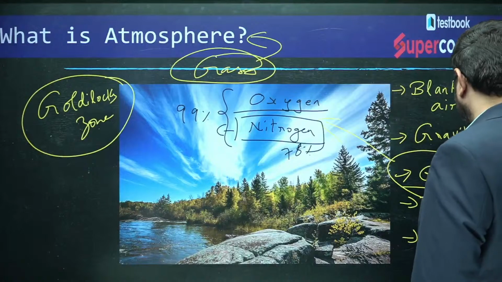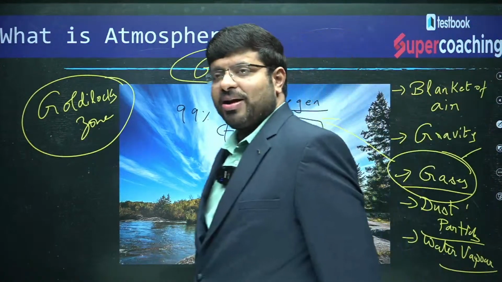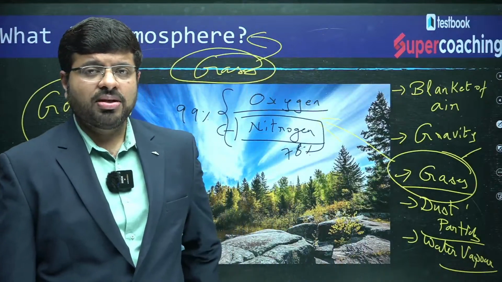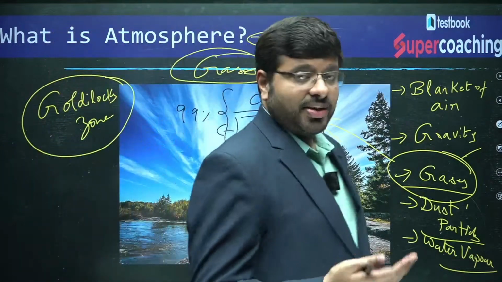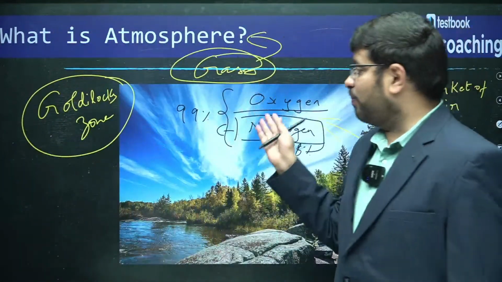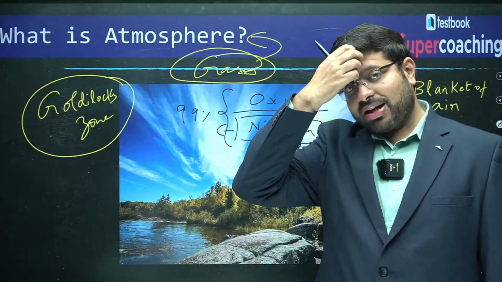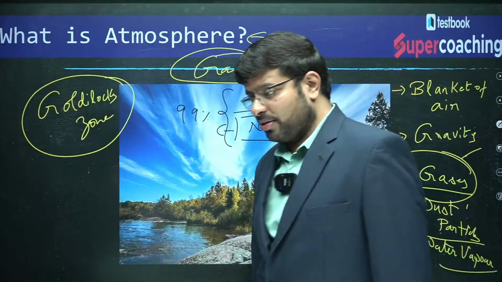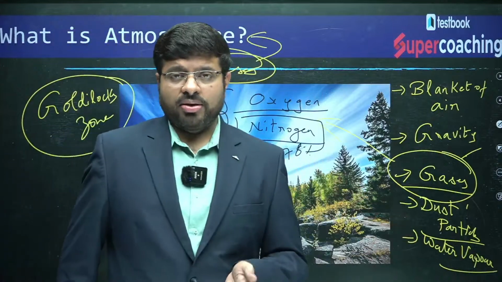So, then by the way, what is the significance of dust particles here? Dust particles, anyone? The significance of dust particles is they are responsible for the sky looking blue in color, isn't it? It is the interaction of the dust particles with the sunlight that is the reason why you find the sky being blue in color, isn't it?